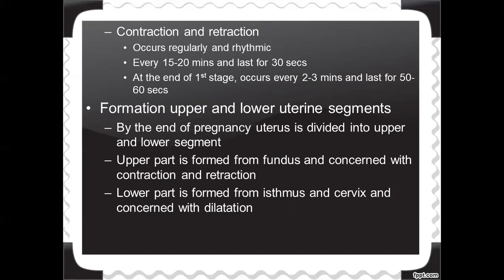The lower part of the uterus is formed by the isthmus and cervix, and it is responsible for the dilatation of the cervix. This is the second change.